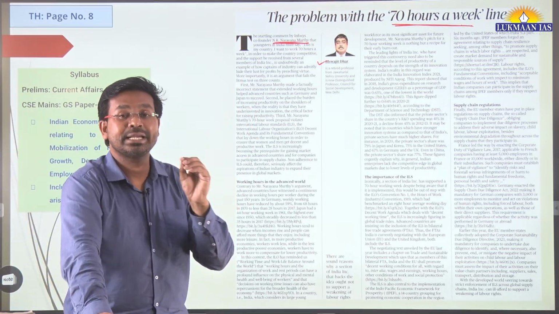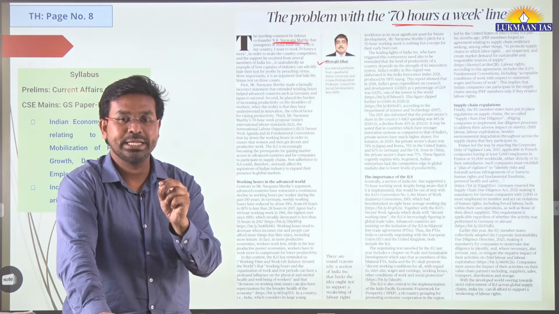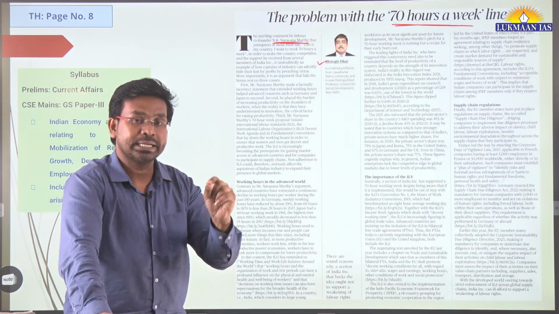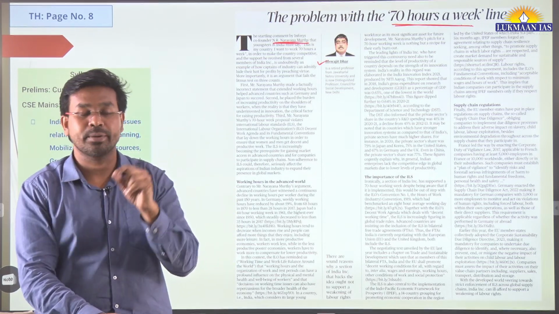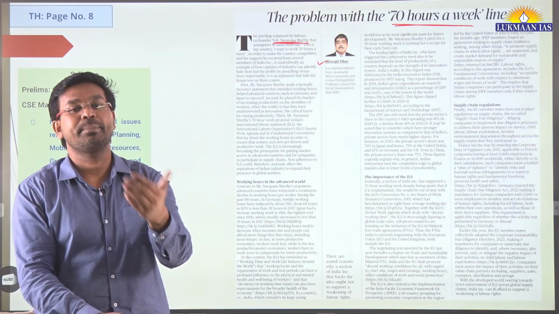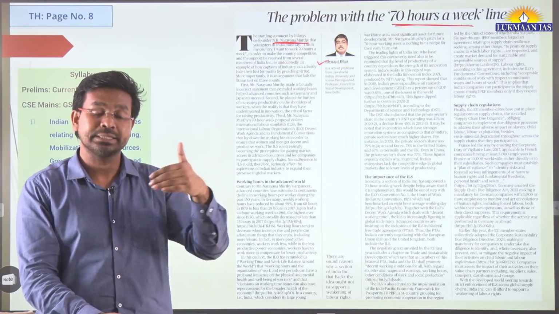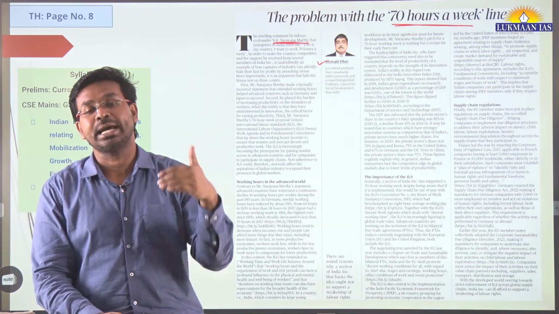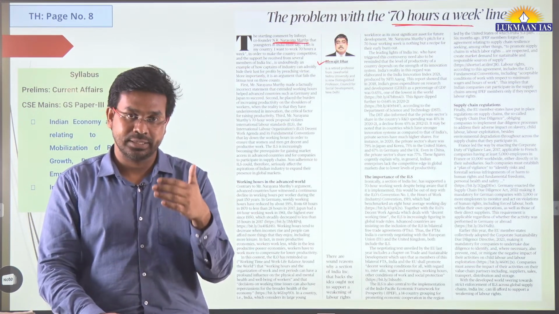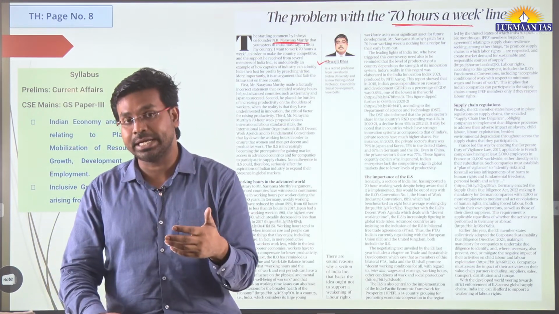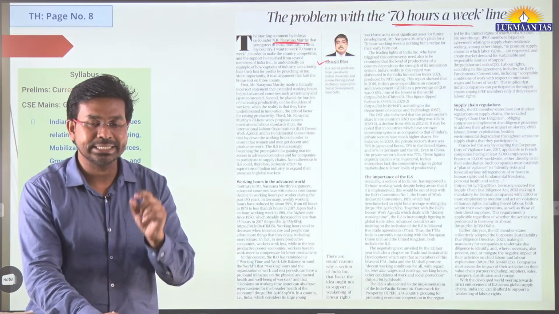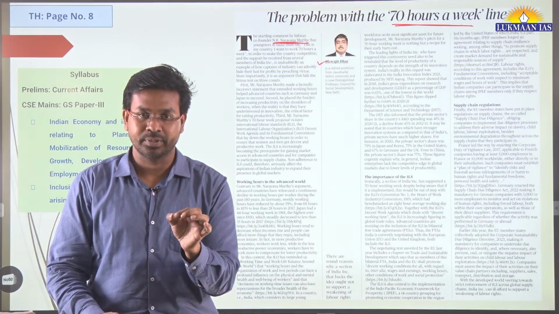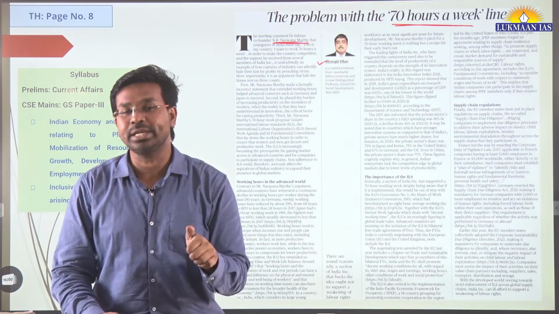One of the ideas he has talked about is that Mr. Narayan Murthy has proposed that developed countries, for example Germany and Japan, have developed because their people worked 70 hours a week, because their people still work 70 hours a week. The author says that this proposition is factually incorrect.